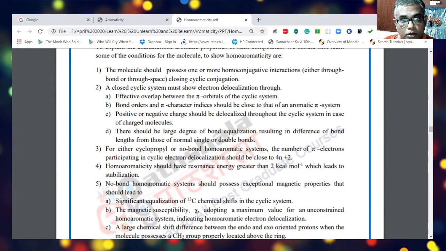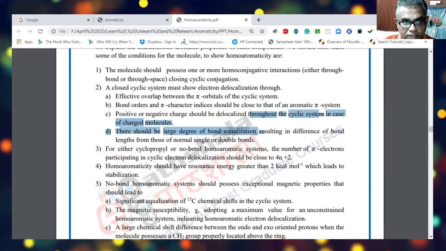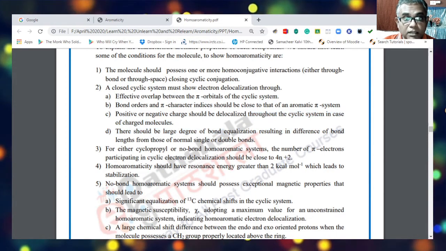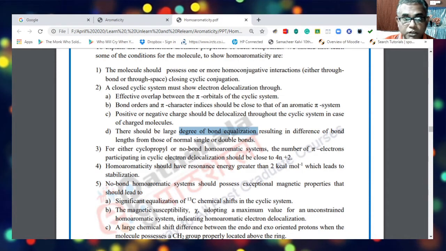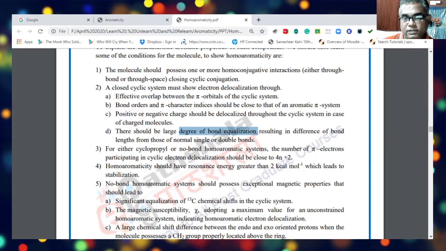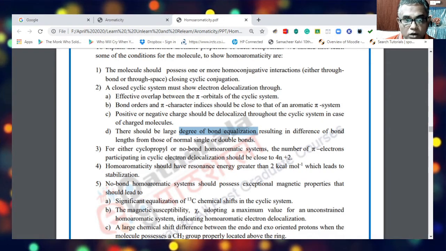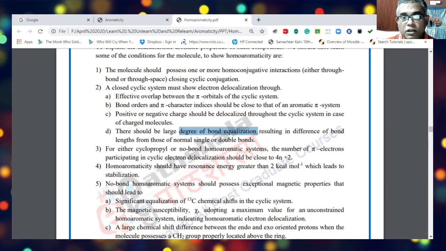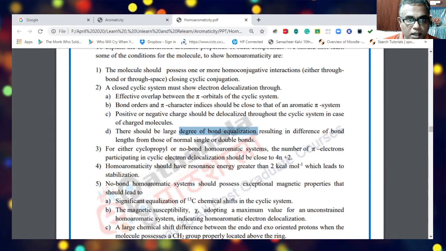Positive and/or negative charges should be delocalized throughout the cyclic system in the case of a charged molecule, and there should be a large degree of bond equalization. In other words, the bond lengths should be of equal length, resulting in a difference of bond lengths from those of normal single or double bonds. So there should be an equal bond length between all the carbons.